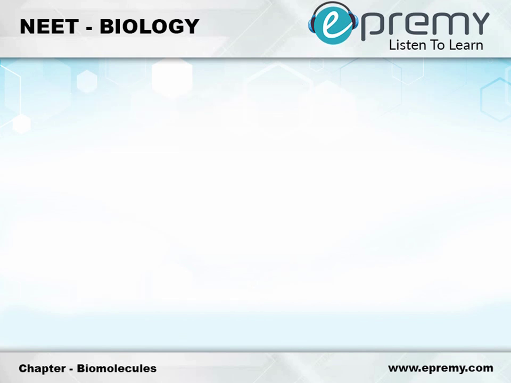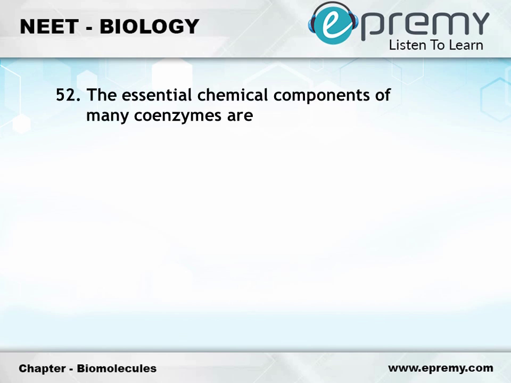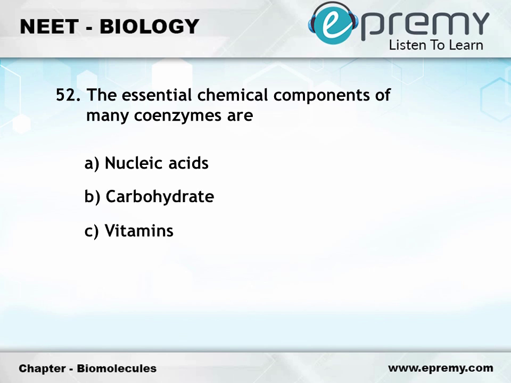Question number 52. The essential chemical components of many coenzymes are option A, nucleic acids. Option B, carbohydrate. Option C, vitamins. Option D, proteins. The answer is option C, vitamins.